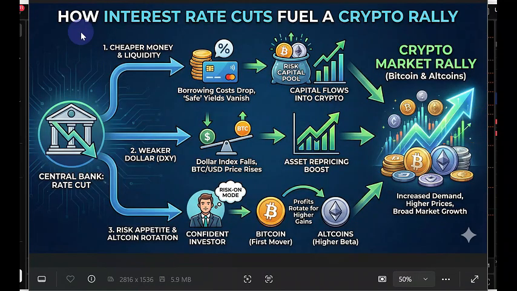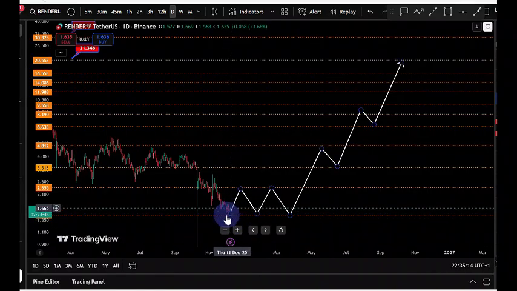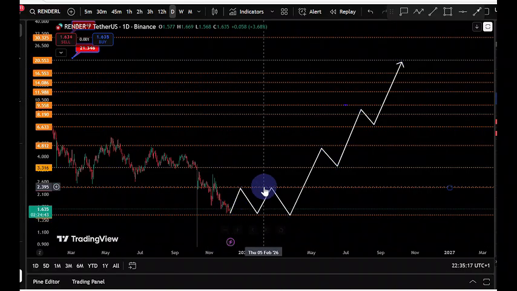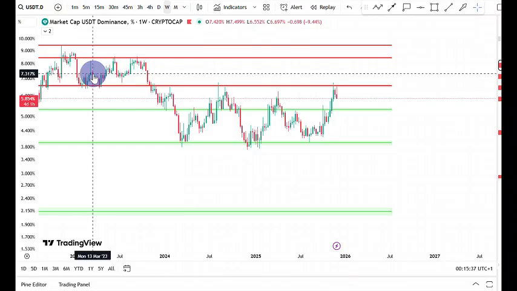Here you see an infographic that shows you how that affects crypto and how that could probably give us a rally, right? So usually when the central bank cuts rates, we usually see cheaper money and liquidity. We see a weaker dollar and basically risk appetite and the altcoin rotation, right? So that gets the investors to be confident. Investors go risk mode, and you see most of that money pour right back into crypto, right? So this is what we're seeing here. The Fed has just stopped the QT. Expect some sort of consolidation in December, and then we could pick up going into 2026.